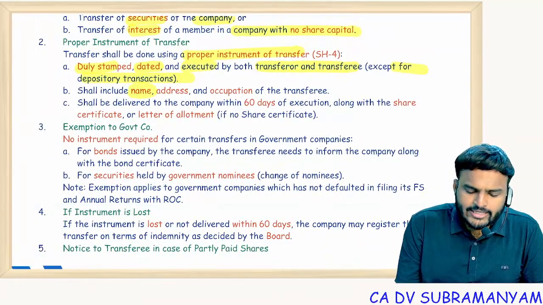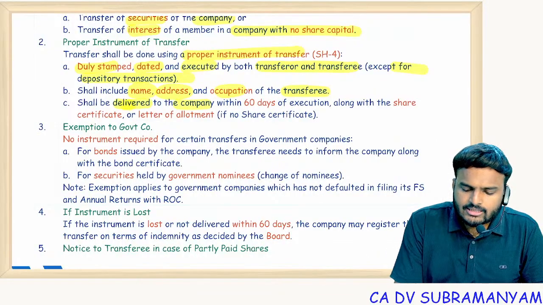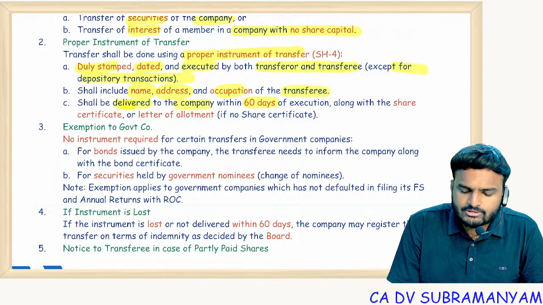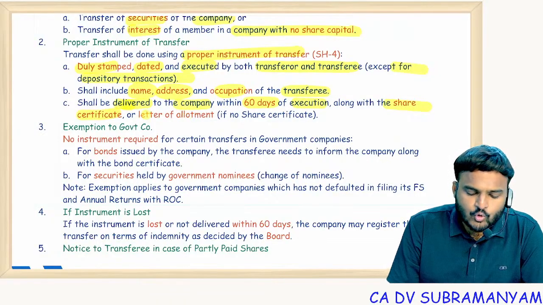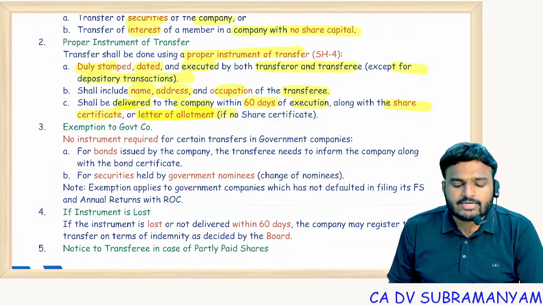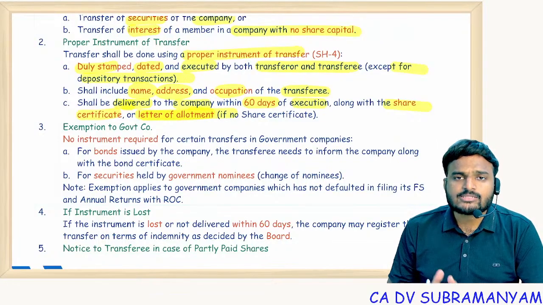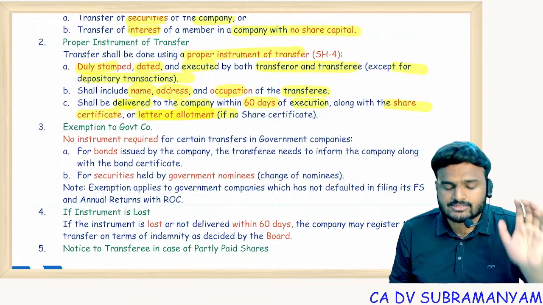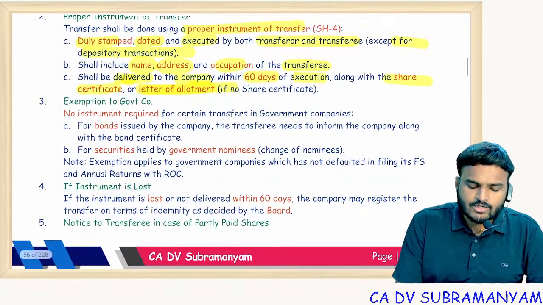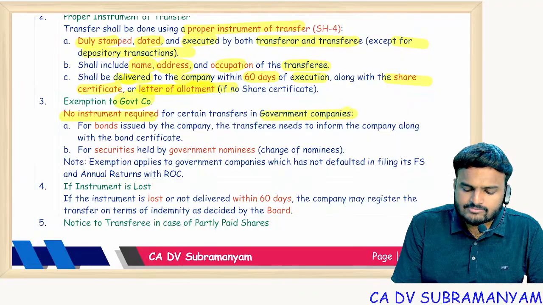Shall include names, address and occupation of the transferee. Shall be delivered to the company. That instrument of transfer shall be delivered to the company within 60 days of execution along with original share certificate. In case of no original share certificate, then at least letter of allotment. So within how many days shall the document be submitted to the company? 60 days.